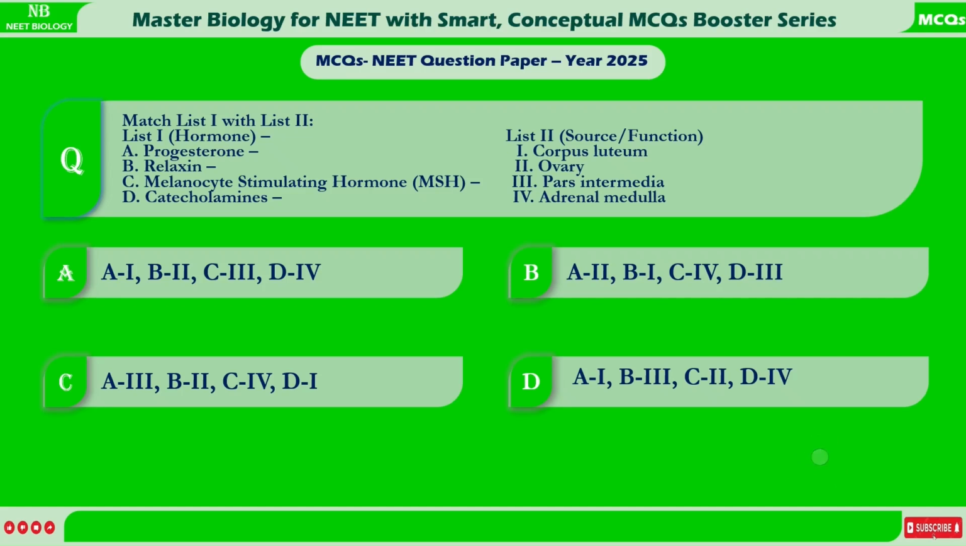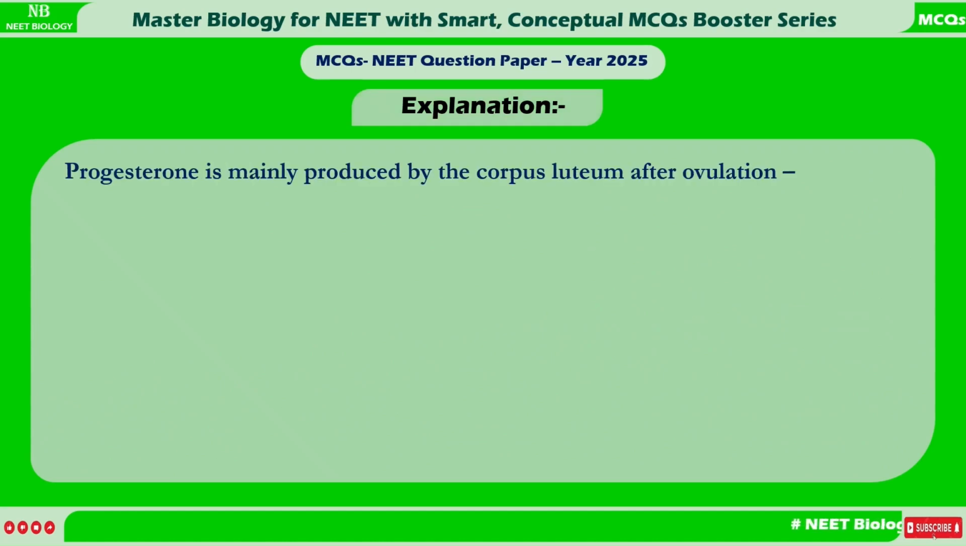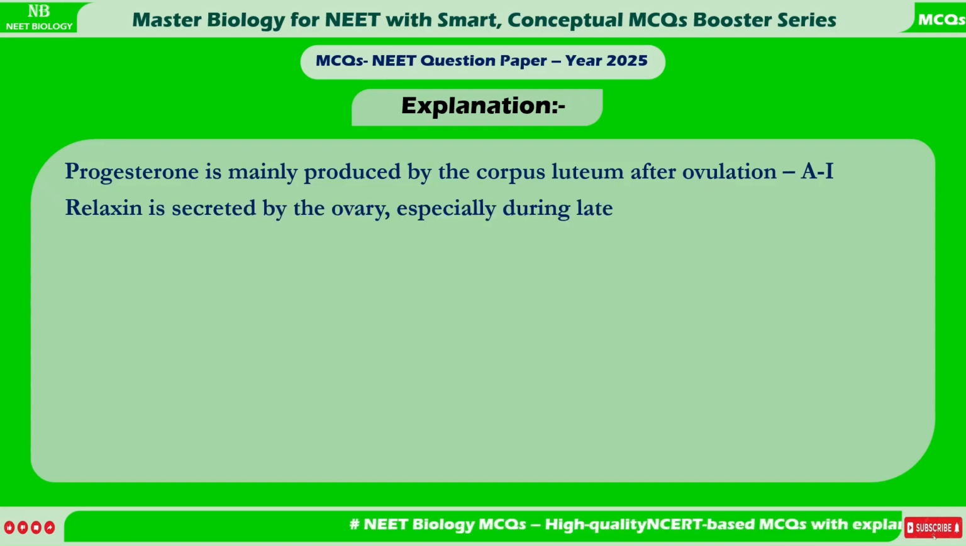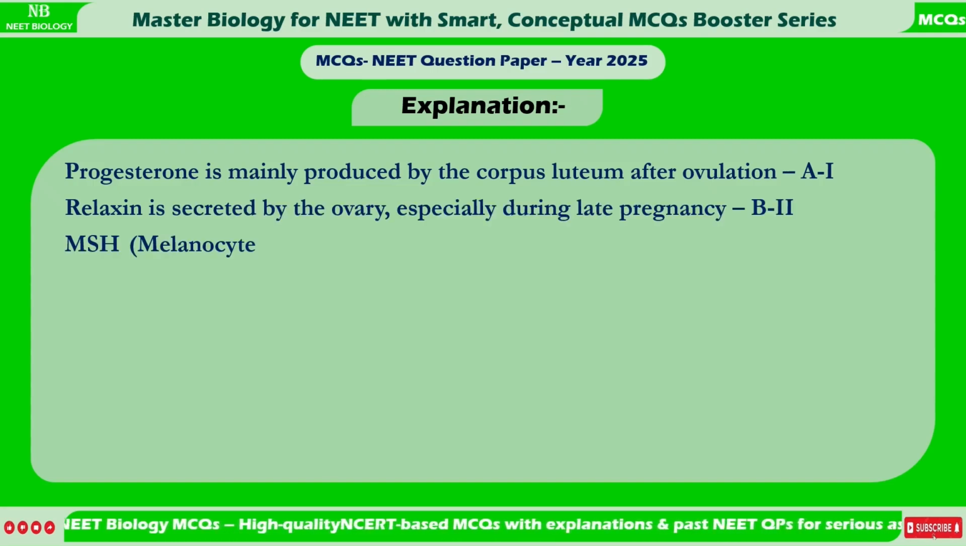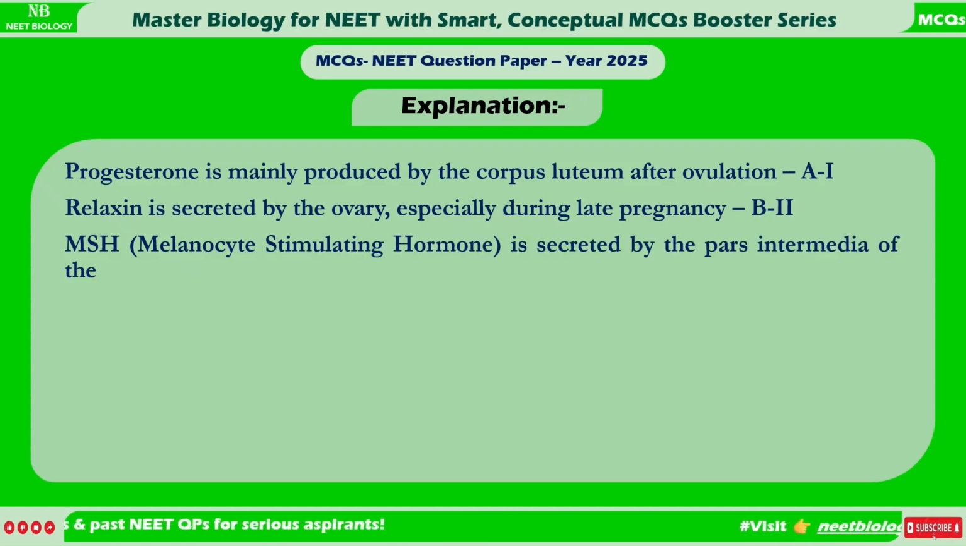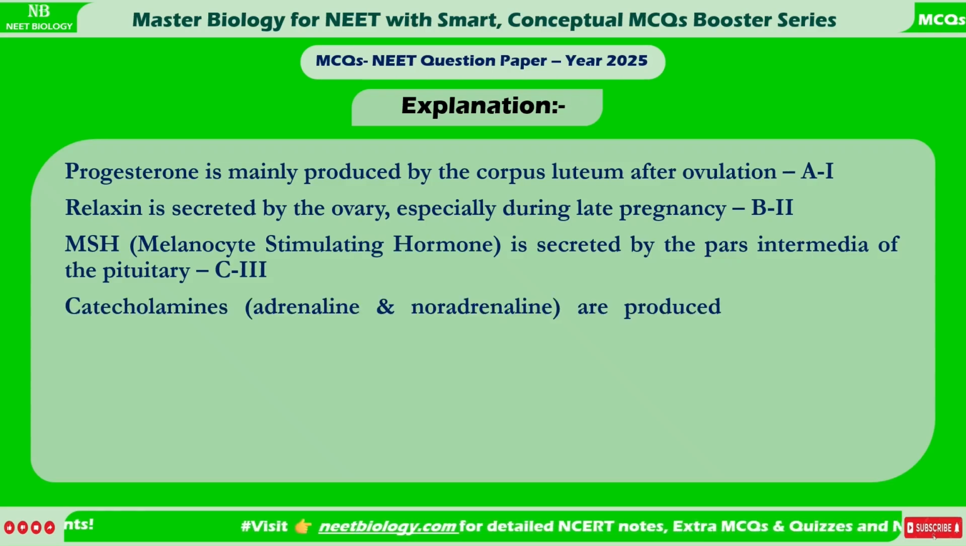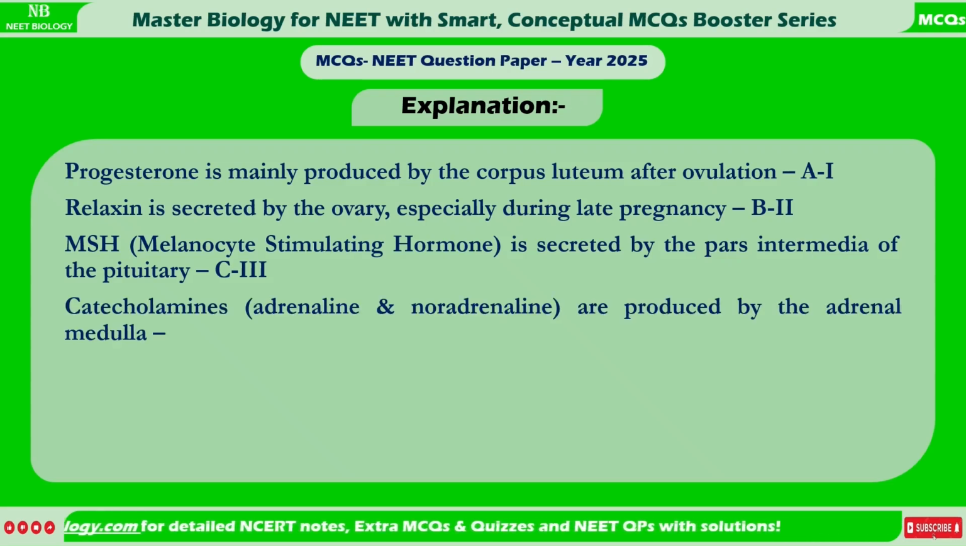Correct answer. A. A1, B2, C3, D4. Explanation. Progesterone is mainly produced by the corpus luteum after ovulation, A1. Relaxin is secreted by the ovary, especially during late pregnancy, B2. MSH, melanocyte-stimulating hormone, is secreted by the pars intermedia of the pituitary, C3. Catecholamines, adrenaline and noradrenaline, are produced by the adrenal medulla, D4.